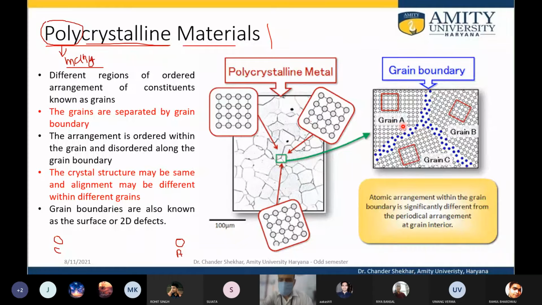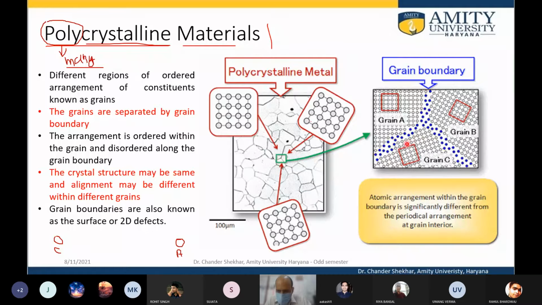In the inside diagram we can see three grains coinciding at this location, and between these grains, the circles represented by blue dots represent the grain boundary. The three-dimensional boundary that separates the individual grains, the regions where the constituents are periodically arranged, is known as the grain boundary.